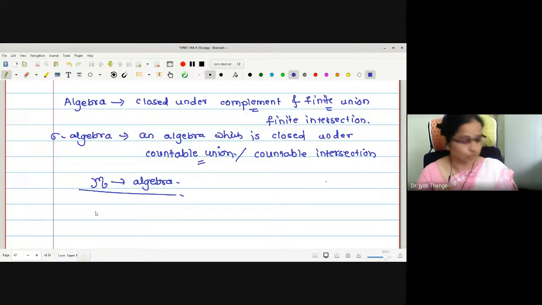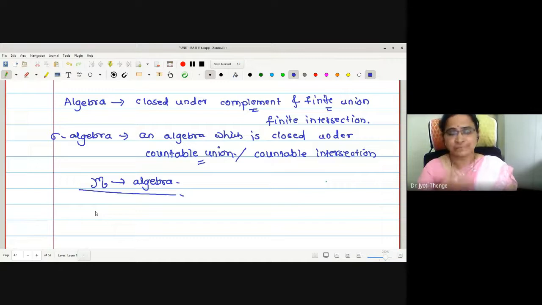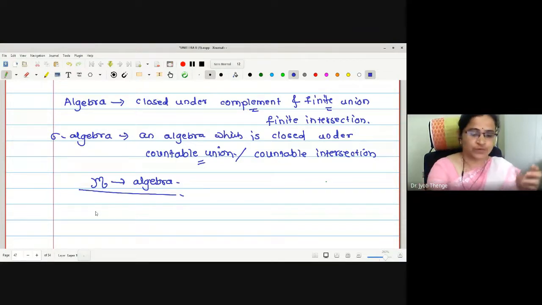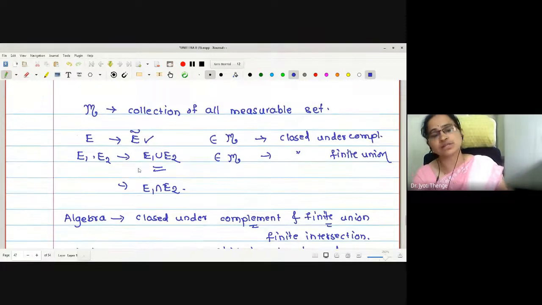For today's lecture, we will stop here. If you have any difficulty, you can ask me. The next proposition we were going to prove will help us show that the outer measure is countably additive, and it is a somewhat lengthy proof. Therefore, we will stop for today. If you have any difficulty, you can unmute yourself and ask.